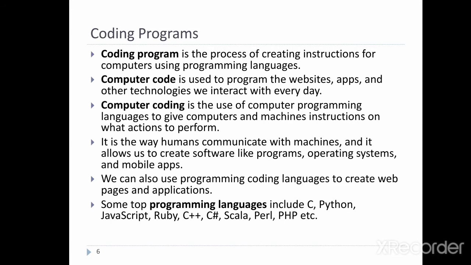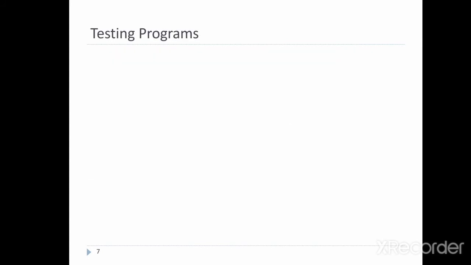Here we need to take care of typing mistakes in top to bottom coding. The program cannot be tested until you get it completely entered. So we can also use programming coding language to create web pages and applications. Some top programming languages include C, Python, JavaScript, Ruby, C++, C#, Perl, PHP, etc. It is the way human communicates with machines, and it allows to create software like programs, operating systems, and mobile apps. So next one is the testing program.